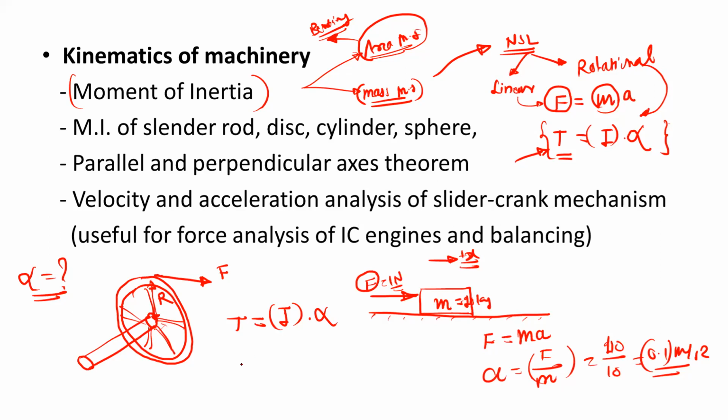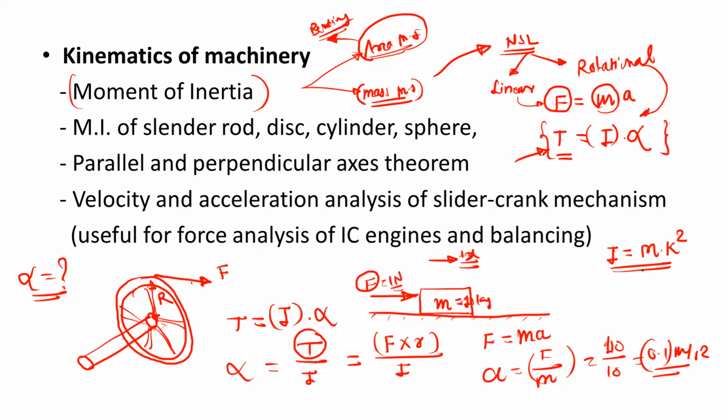So alpha is equal to T upon I. This T value is not available, but we can calculate this torque. That is equal to F into the perpendicular distance with respect to the axis of rotation. So we can replace this T by F into R and divide it by the mass moment of inertia. This is how we can calculate alpha. So how do we write mass moment of inertia? This mass moment of inertia is equal to m into radius of gyration square. You already learned this concept, how to calculate the radius of gyration, k.